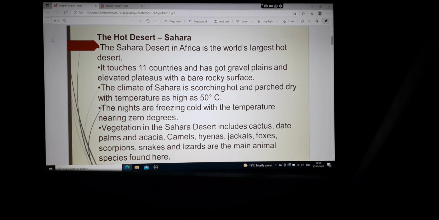These are found here, while animals like the camel, which can carry water and can go without water for a long period of time, are also found in this region, along with hyenas, jackals, foxes, snakes, and lizards. So this is the flora and fauna of the Sahara.